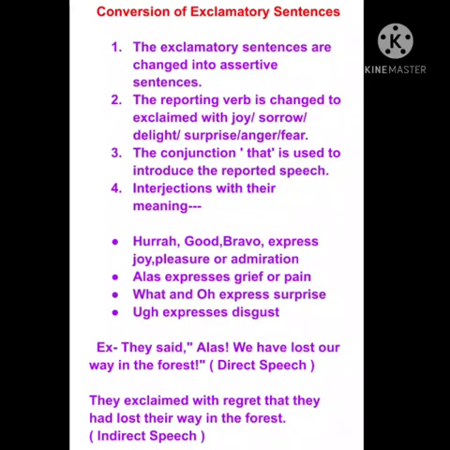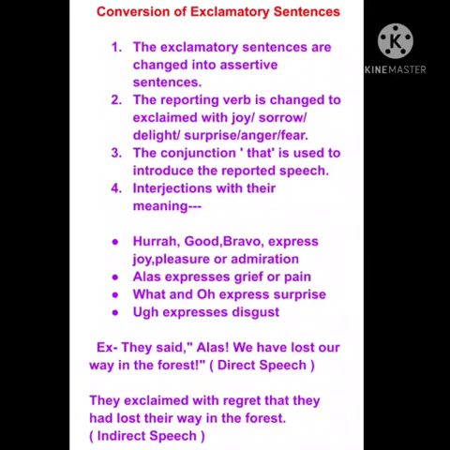Second point says the reporting verb is changed to exclaimed with joy, sorrow, delight, surprise, anger, or fear. So instead of said or told, in exclamatory sentences, we have to write like this, that exclaimed with joy, exclaimed with sorrow, exclaimed with delight, exclaimed with surprise, exclaimed with anger, or exclaimed with fear, according to the situation. The third point says that conjunction that is used to introduce the reported speech. Means over here we can use that as a conjunction.